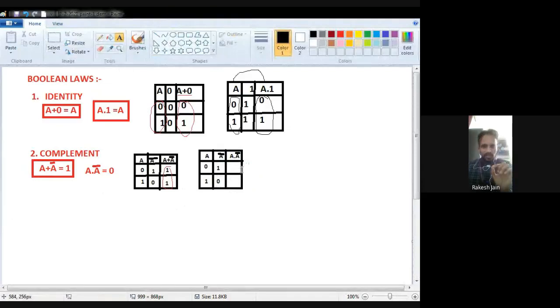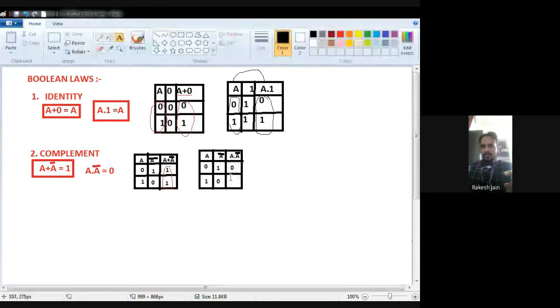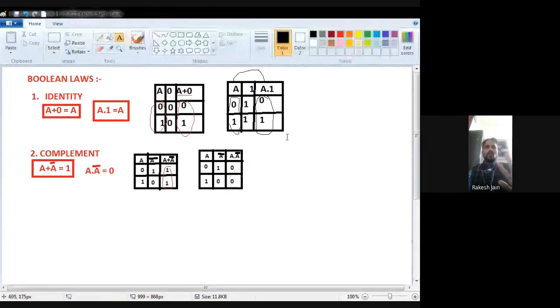A dot A bar, the dot means AND operation, and we know that in the AND operation, whenever any input is 0, output will be 0. Because in case of 0 and 1, 0 is there, that's why the output will be 0. And in the second case, A is 1, but A bar is 0, so because we find the 0, the result will also be 0, because this is AND operation, any one is 0, output will be 0.